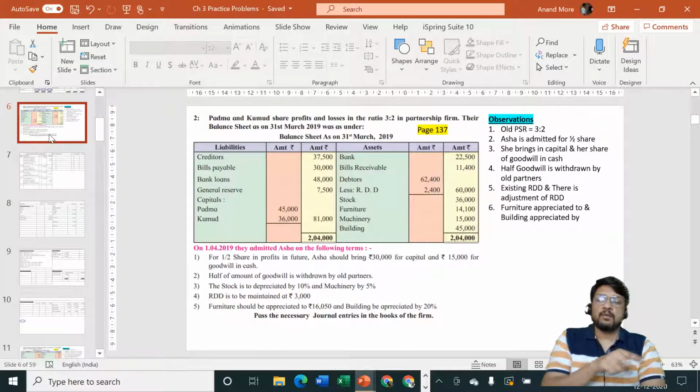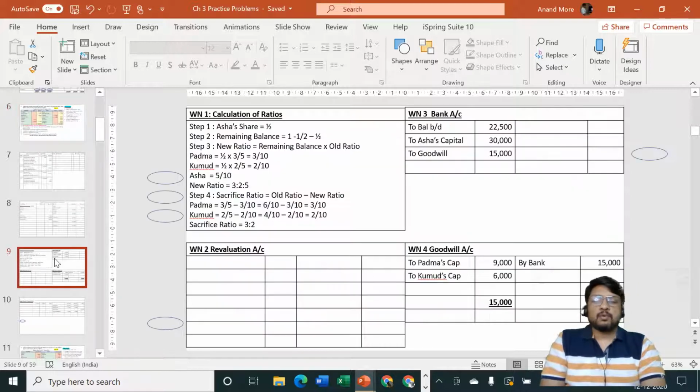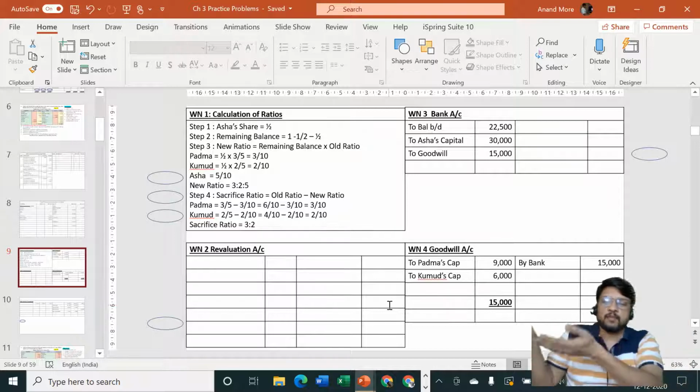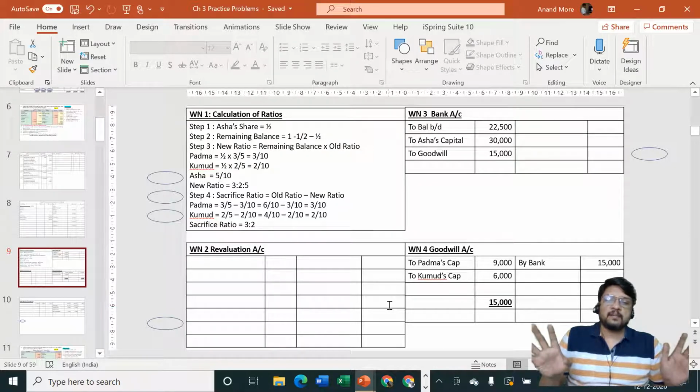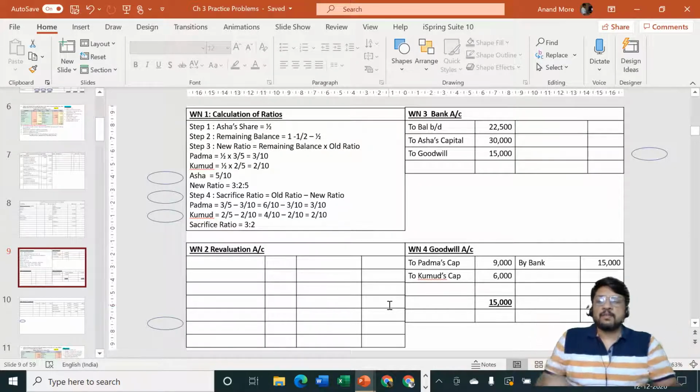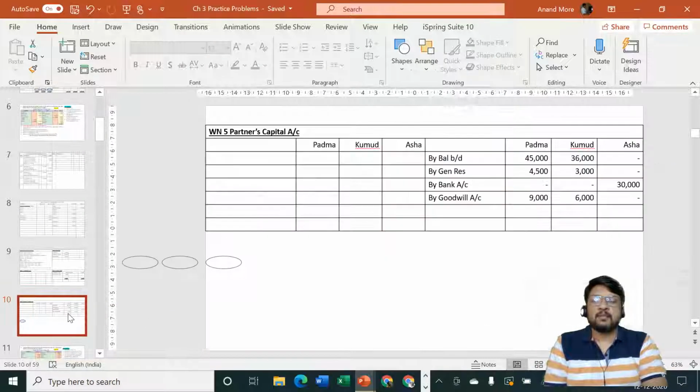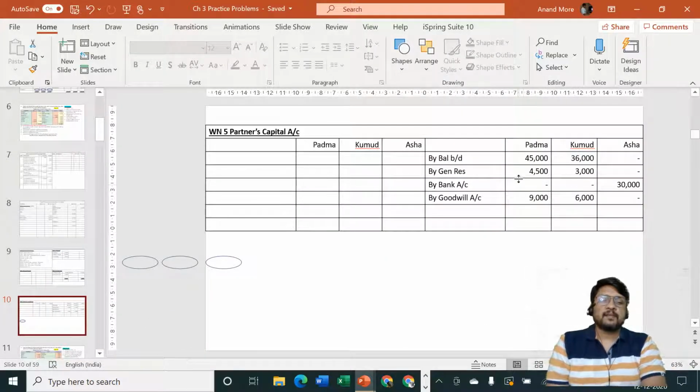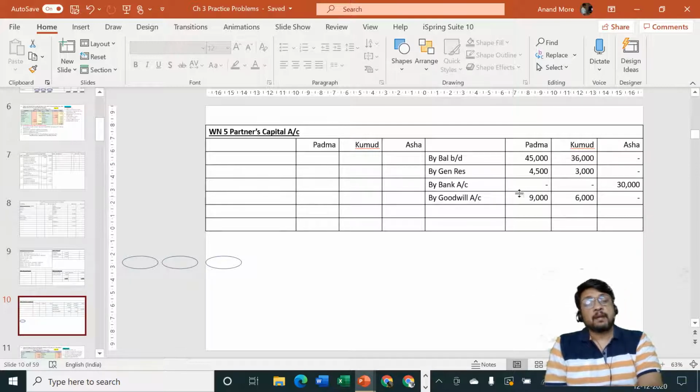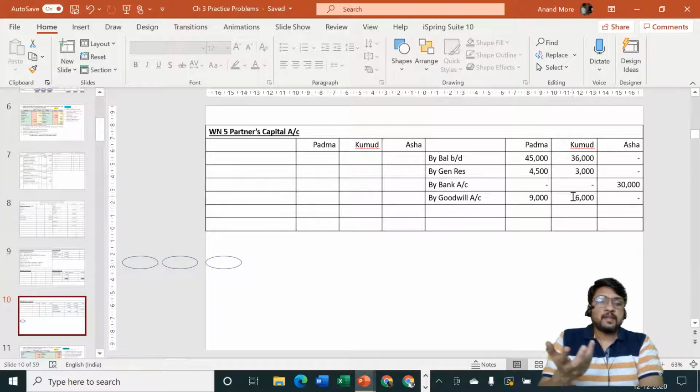Half of the amount of goodwill is withdrawn by the old partners. So now we are not going to go to goodwill account, it is already tallied. We have sold and we got it from whom? From old partners. Okay, goodwill account is tallied. Old partners have given it, that is what we are saying. So old partners capital account is credited. They are saying okay, we were having capital of 45,000 and 36,000. Now our capital is increased. How did it increase? Because the new partner gave us cash for goodwill.